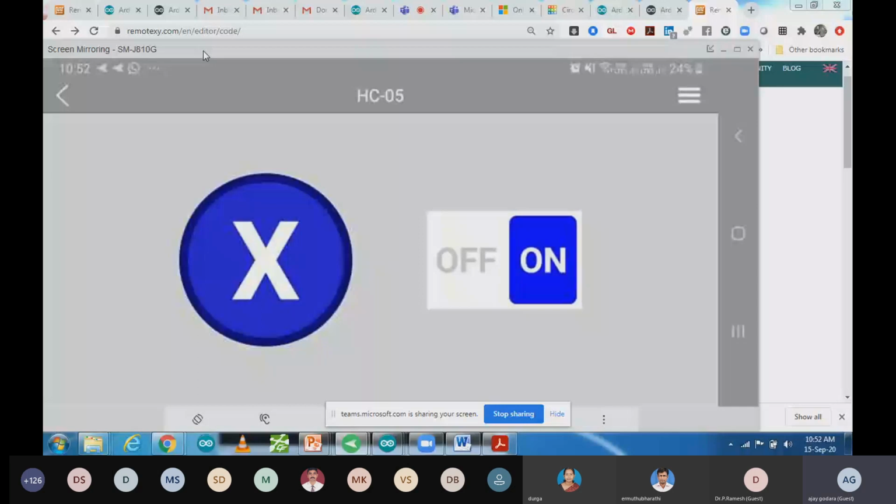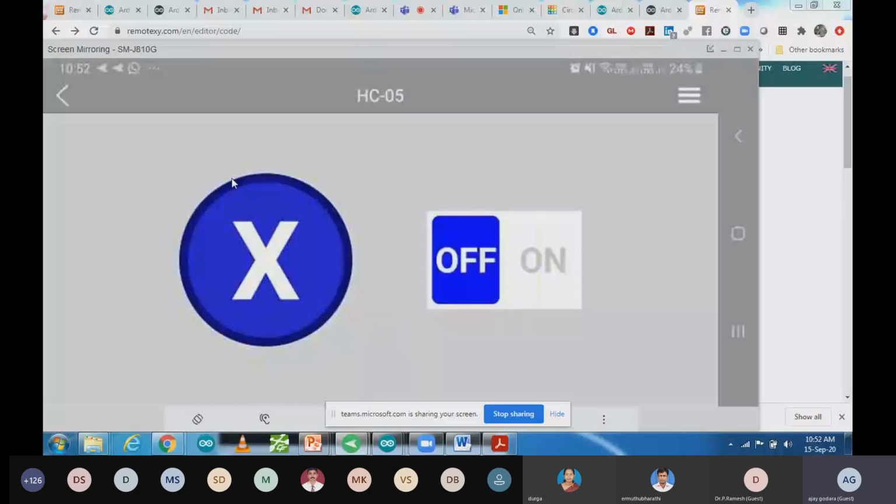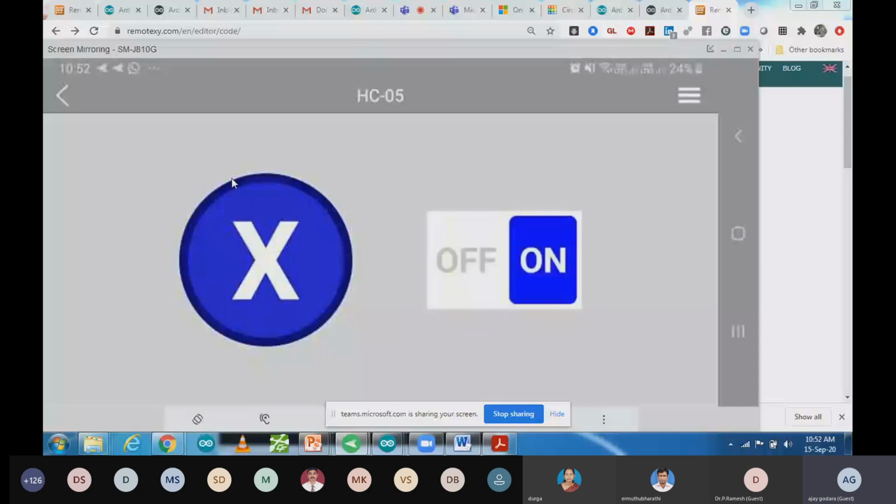So now I'm going to connect an AC appliance with my Arduino on the 13 number pin or 12 number pin using a relay module. You cannot connect an AC appliance directly with the Arduino, but you can use a relay module for that. I will let you know the relay module's working also. So now I'm going to connect that relay module over here and I will use it. I will show you how it is working. Wait for a second. I'm going to connect it first and then I will share my screen with you.